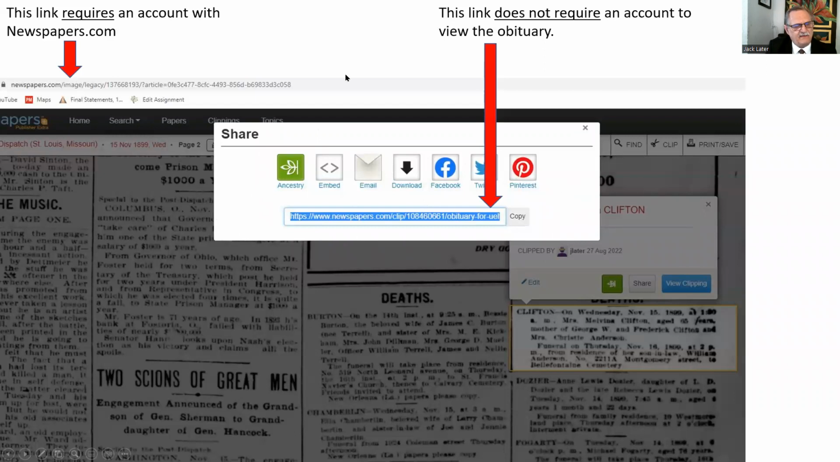But if you use the link that's above here for the newspaper itself, this one does require an account. And I tested it out. I checked it. So when you post to Ancestry.com or FamilySearch, use this link right here. That way anyone can have access to that obituary. Often I'll see these posted on Ancestry or on FamilySearch, and they don't have a link to it, or they don't show where it is.